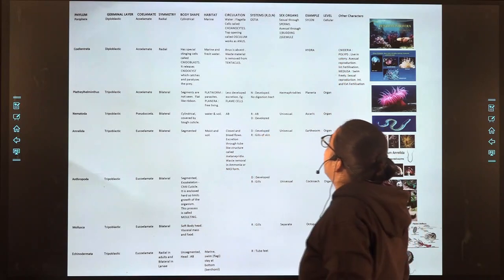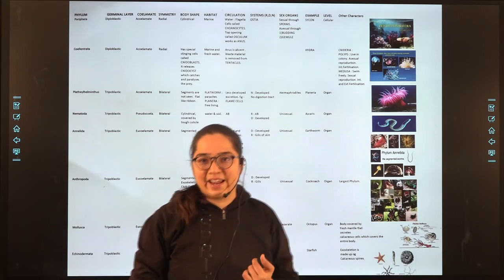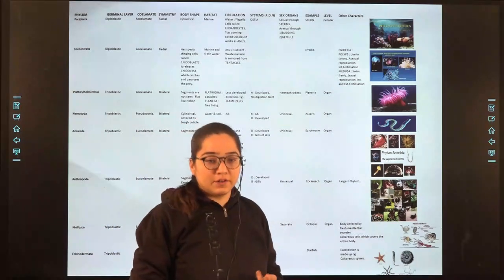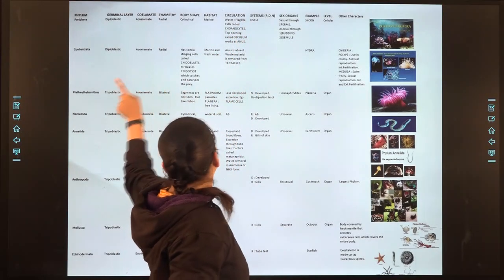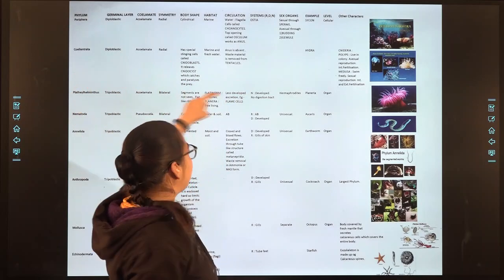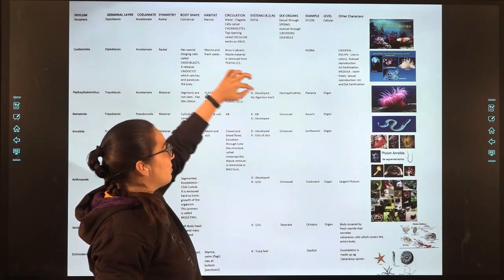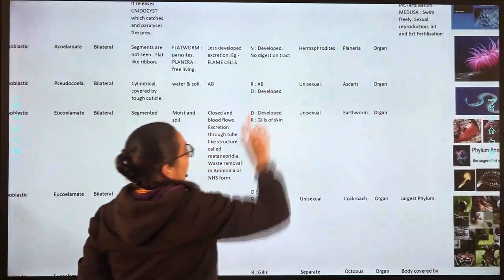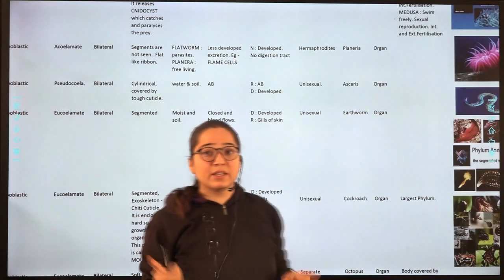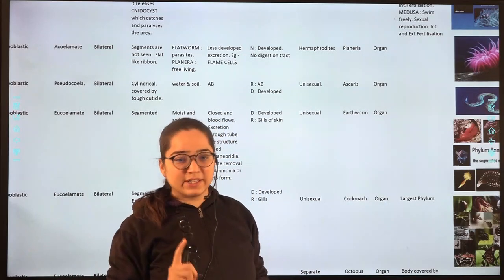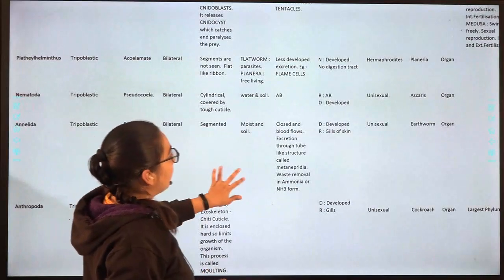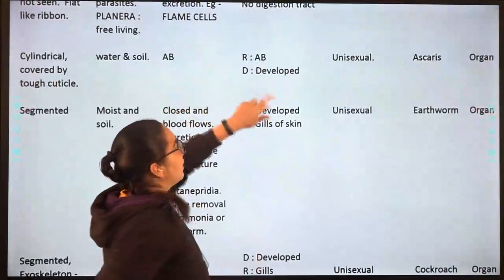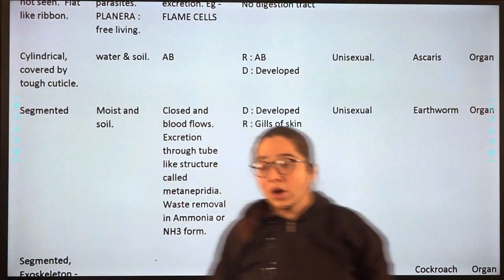Moving on further to the systems, that is RDN, respiratory, digestive and nervous system. Respiratory system is absent over here. Here directly it is starting from Platyhelminthes. Nervous system is developed and no digestive tract. In Platyhelminthes, nervous system is developed but there is no digestive tract. Next part, Nematoda. In Nematoda, respiratory system is absent but digestive system is developed. Okay.